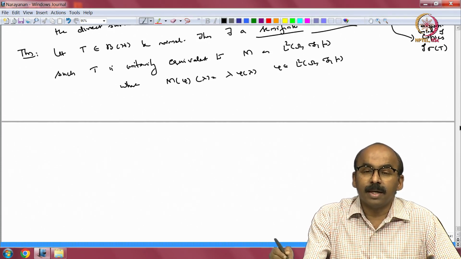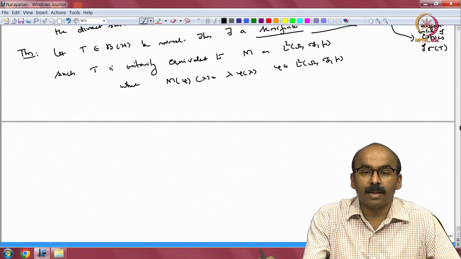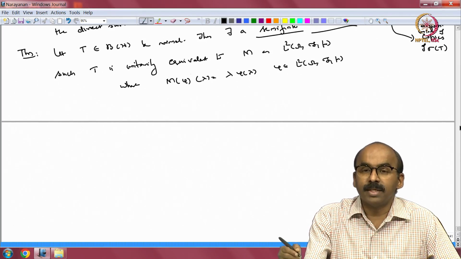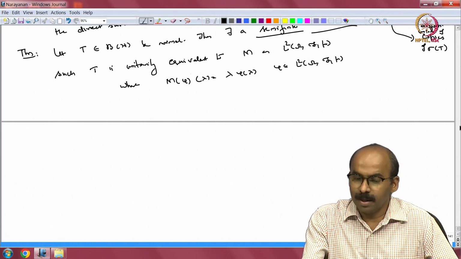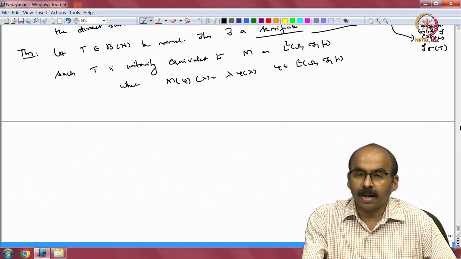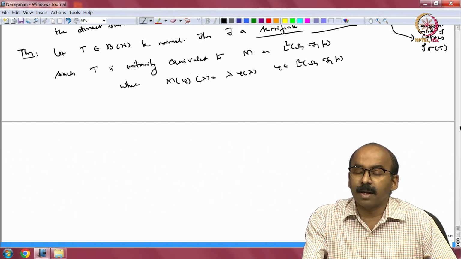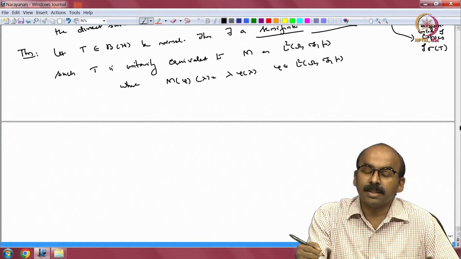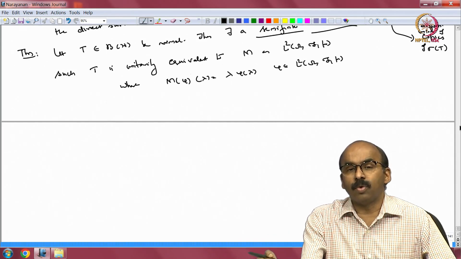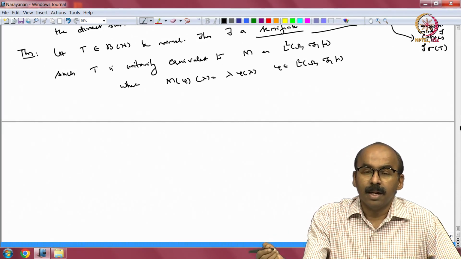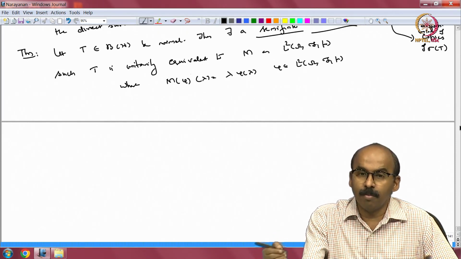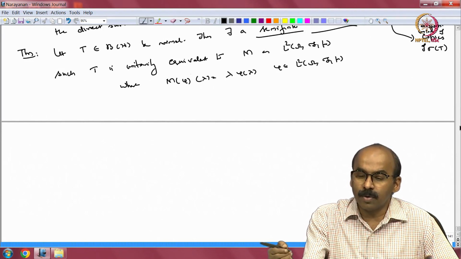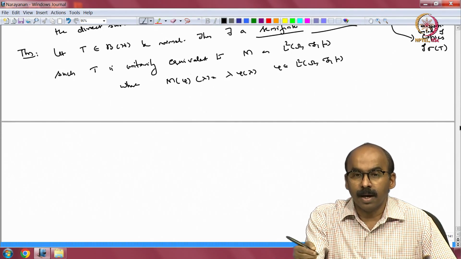What is the relation between these two measures, how are they related to each other, is a question related to what is known as the multiplicity theory. We will try to see some of that in the later classes. We will see that there is not much room, you can't take any arbitrary measure. If I have one representation like this, any other representation will give me a measure which is mutually absolutely continuous with respect to the given measure.